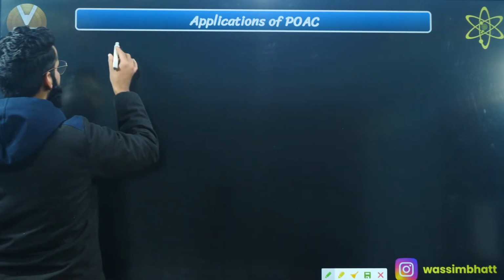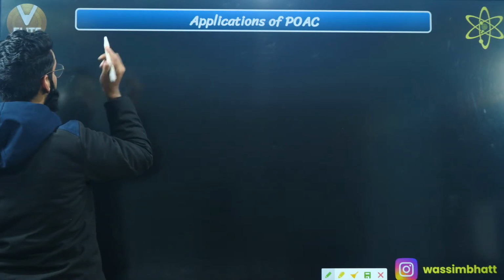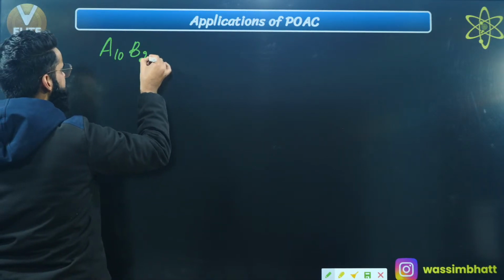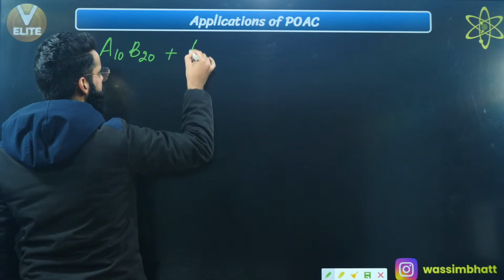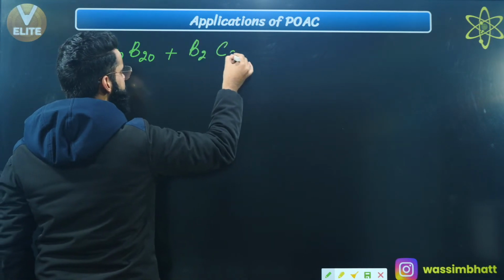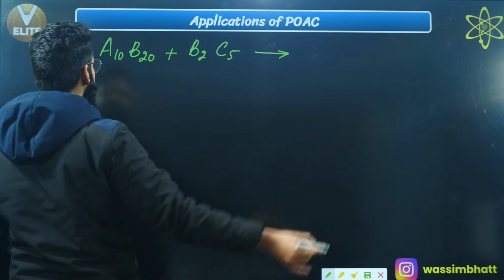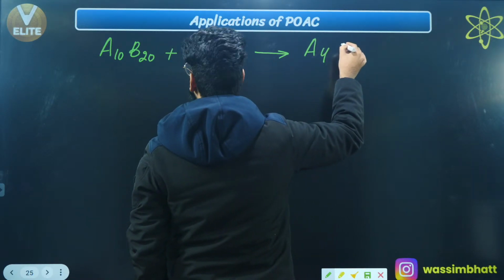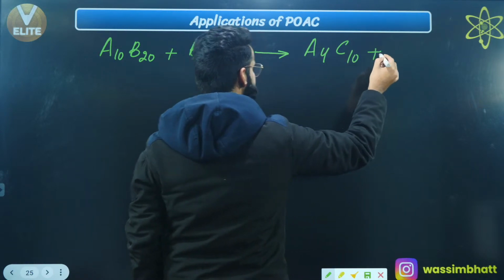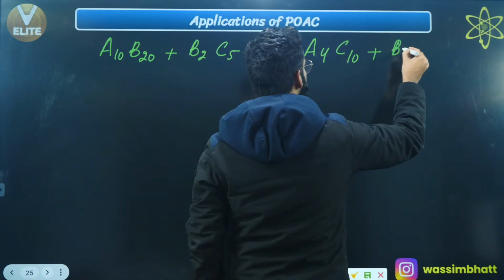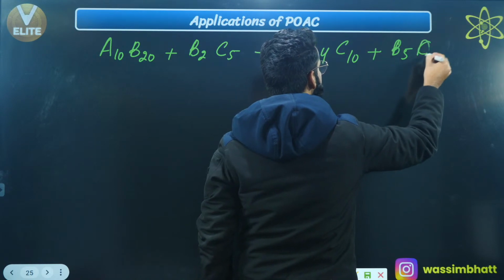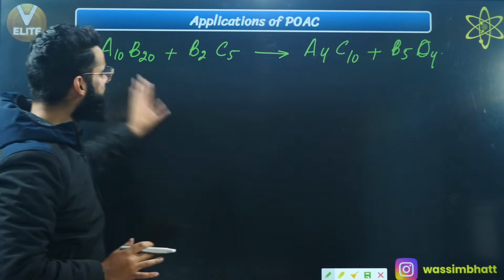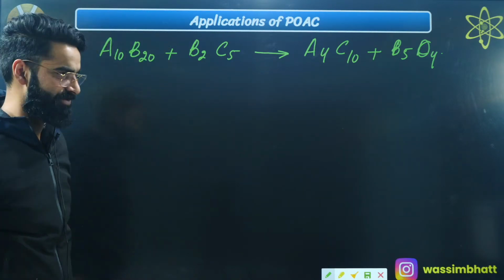Let's say A10, B20 plus B2, C5 gives, for example, A4, C10 plus B5, D4. Let's assume this is one general reaction which I'm writing.